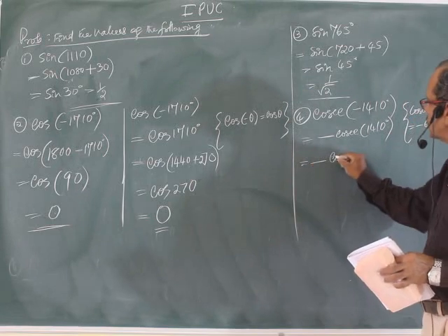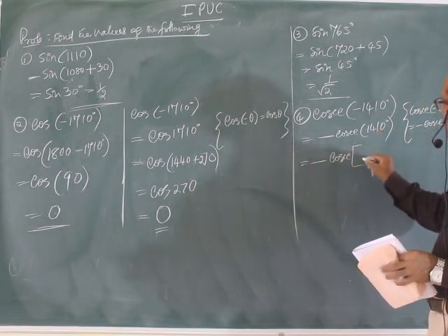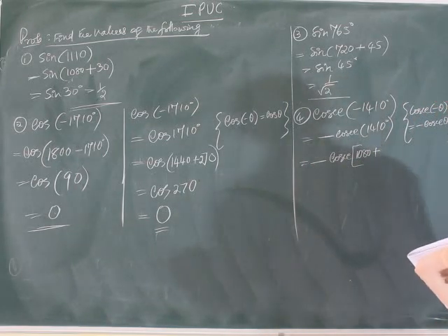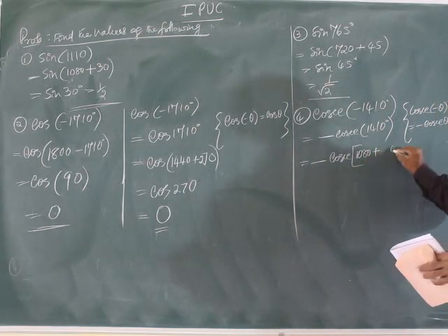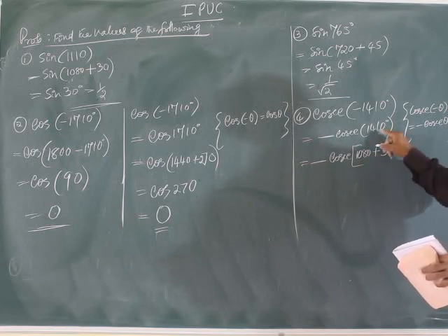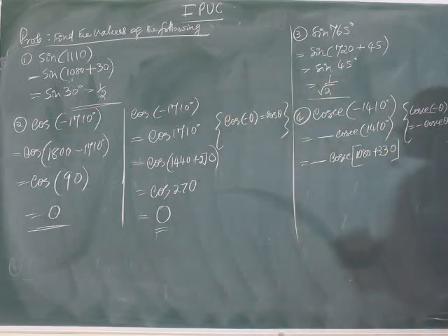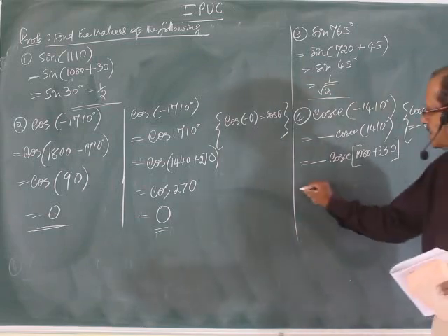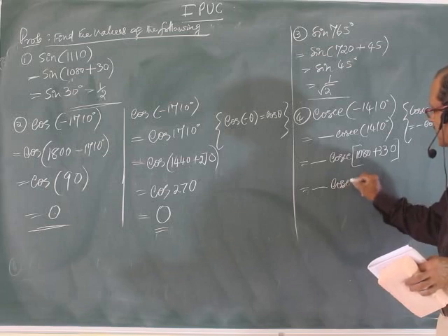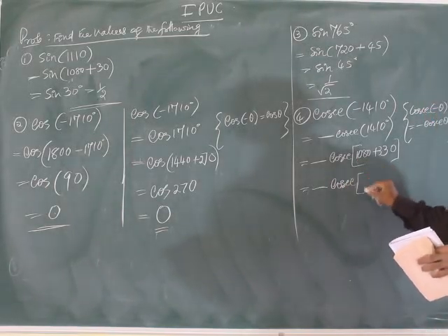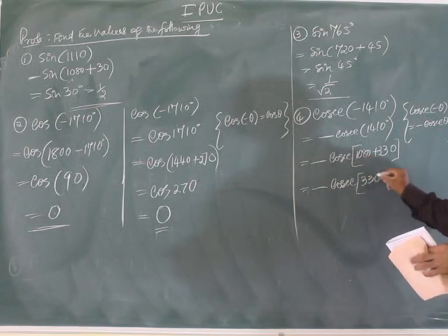Minus cosecant 1410 is 1080 plus 330, after completing 3 rotations. 11 minus 8 is 3, 3 minus 3, 0. So it is minus cosecant, leave that 1080, write only 330.